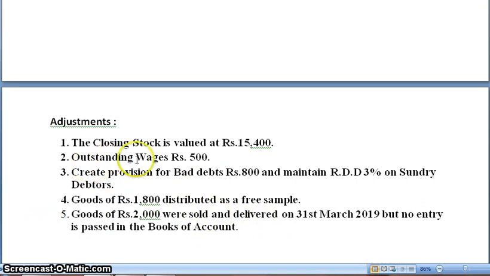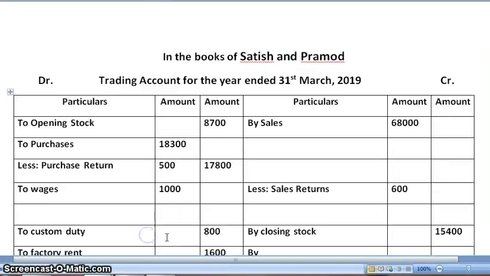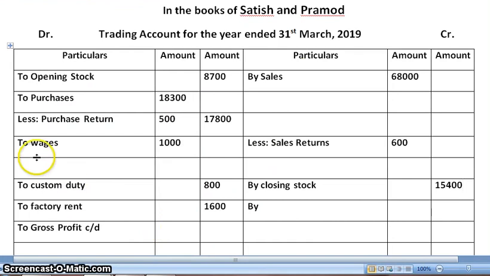Next, outstanding wages rupees 500. First effect, we will be adding to wages. Amount is 500.